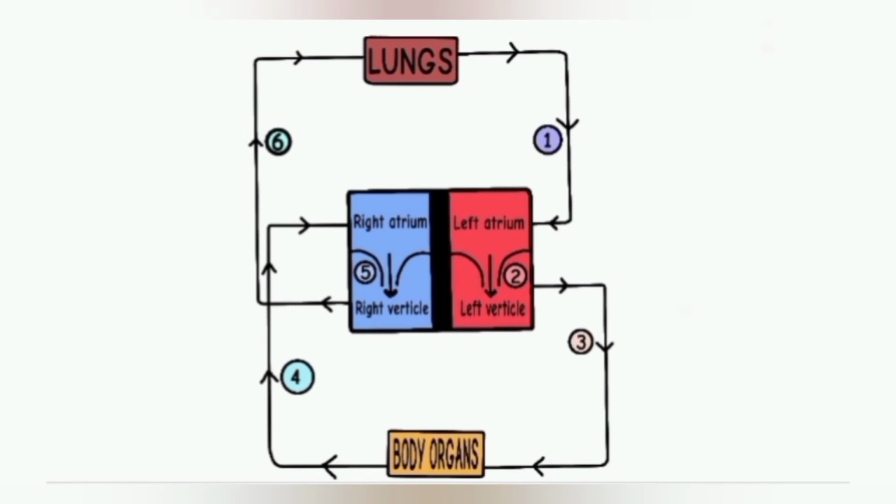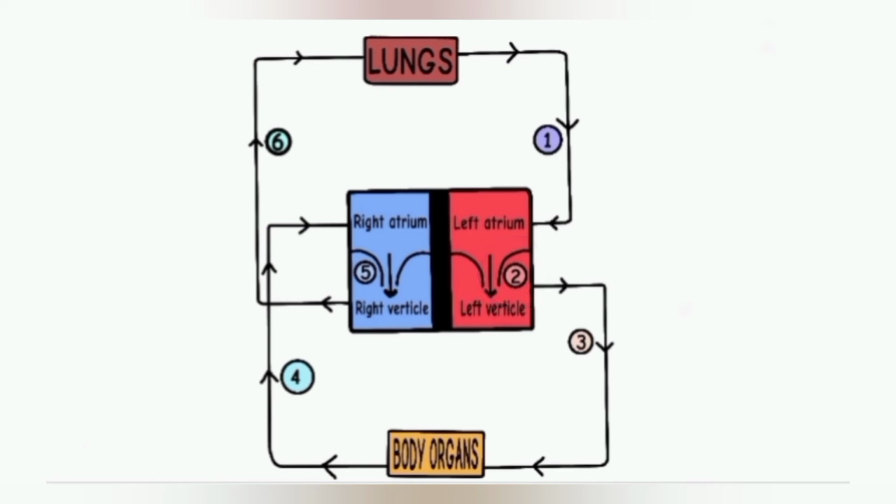Now, to understand the mechanism of blood circulation in the human body, let us see this simplified diagram. At first, when the muscles of all the four chambers of the heart are relaxed, the pulmonary vein brings the oxygenated blood from the lungs into the left atrium of the heart. See step 1 in the diagram. And then when the left atrium contracts, the oxygenated blood is pushed into the left ventricle through the valve P1. For this, you can see step 2 in the figure.